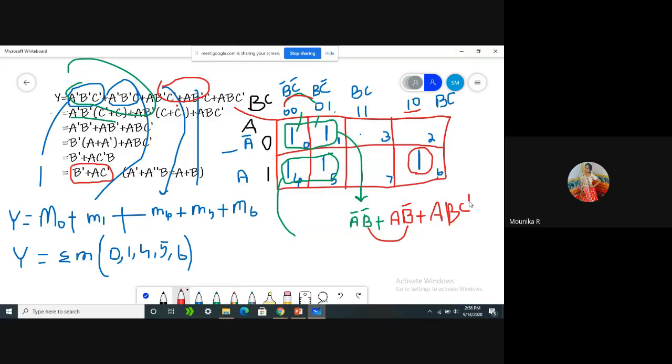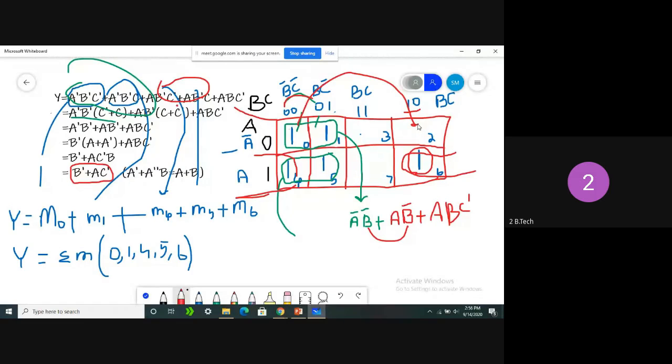One more thing: while combining cells, extreme cells can also be combined. Here in the 6th box, we are having a single one. In order to combine this one, I am using this combination also. I can combine 4 and 6 easily, like the way 0 and 2 can be combined. If there are ones in the 0th cell and 1st cell, I can combine these two ones.